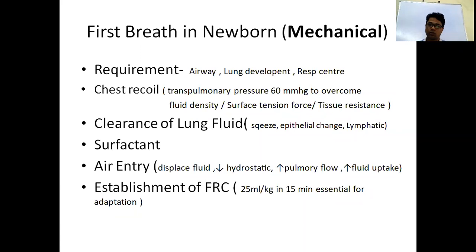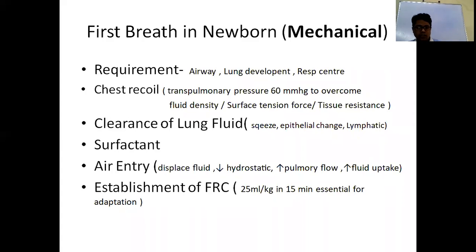One is squeezing. During the delivery process, due to squeezing of the thorax, some fluid comes out from the alveolar space to the interstitial spaces. The second thing, during normal delivery, some catecholamines are released, mainly epinephrine, and some corticosteroids and thyroid hormones. These catecholamines cause the change of lung epithelium from secretory to absorptive state. Again, due to release of catecholamines, lymphatic absorption also increases. So these three processes cause clearance of lung fluid.